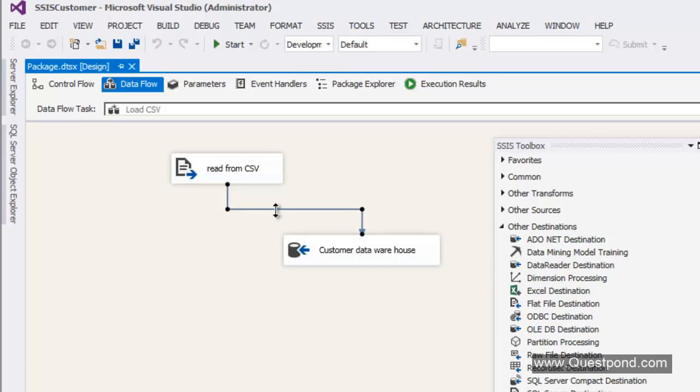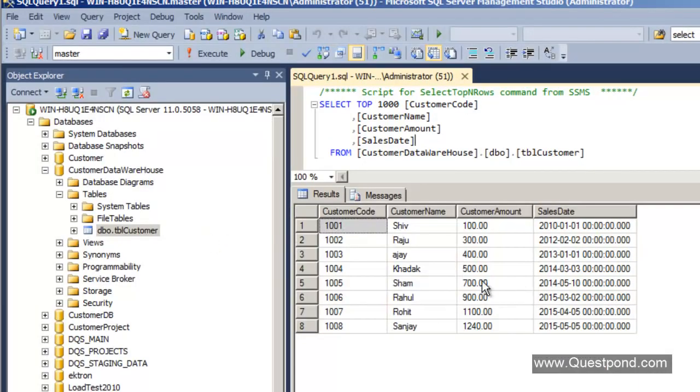So now we are done with extraction and loading, but we would like to see some examples around transformation as well. So let us do it like this. If you see at this moment, the customer name is going in the same case as it is. In other words, if the customer name is in small case in the text file, it goes as small case in the database. We would like to make all these customer names uppercase. So we would like to do some transformation on the data.